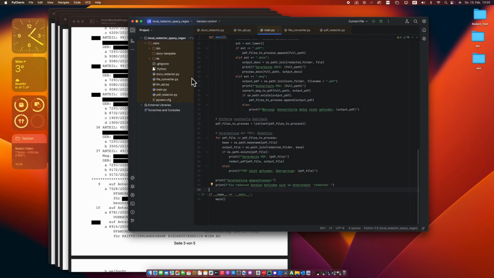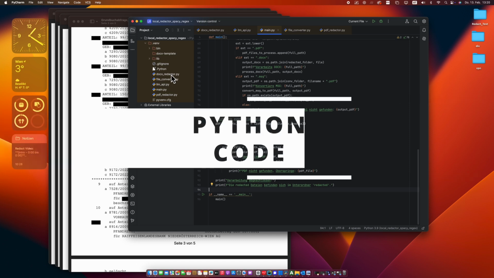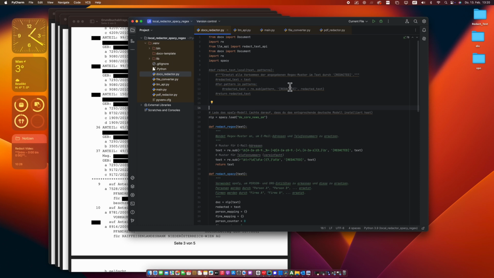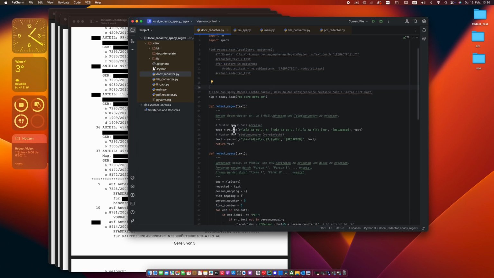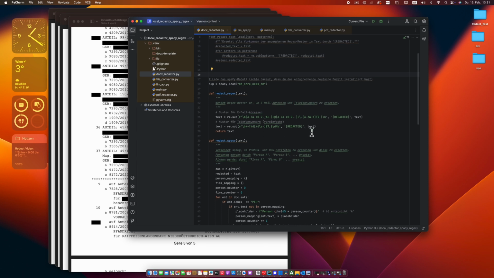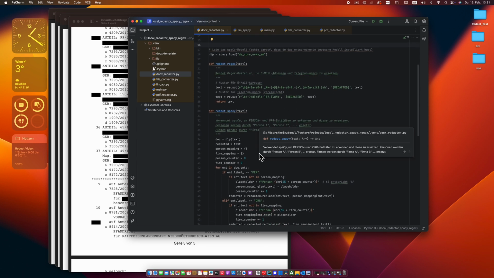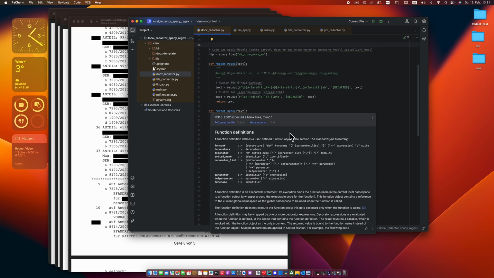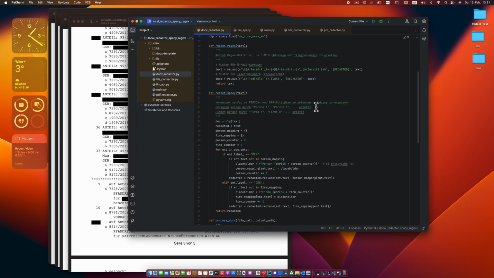We will take a detailed look at the workflow later, but first let's briefly examine the Python code that powers this script. You can jump directly to the application of the script with the help of Regex. I have specifically identified standardized data such as email addresses and phone numbers and replaced them with placeholders. This is quick and reliable for structured data like this.